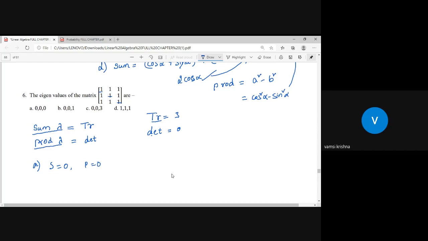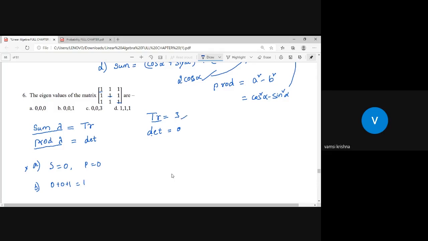If this is the correct answer, then the sum should be 0, the product should be 0, the determinant should be 0. Determinant is 0, okay, but the sum is not 0. So option A is wrong. When I am taking option B, 0 plus 0 plus 1. So the sum is 1 only.